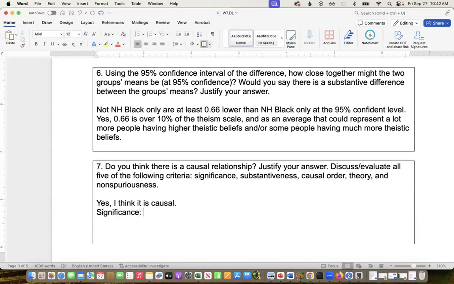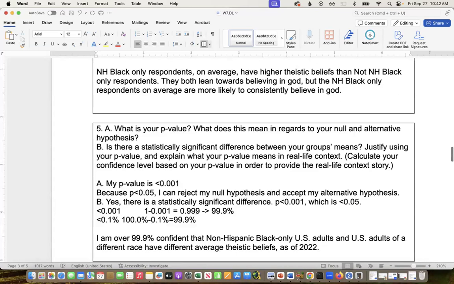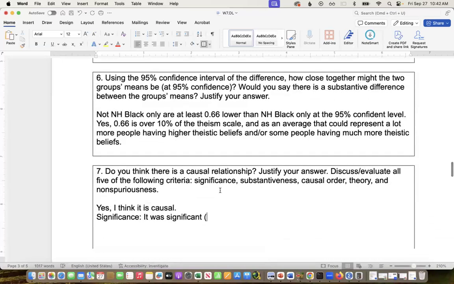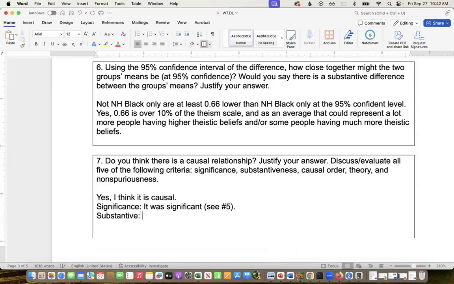So significance, it was significant. I said that in number 5, I don't need to rewrite it. Substantive, I argued it was substantive. If you said it wasn't substantive, then you're not going to argue it's causal. I mean, maybe it's having an impact, but it's just so small we don't care enough about it. But we're just going to say no. This is C number 6.